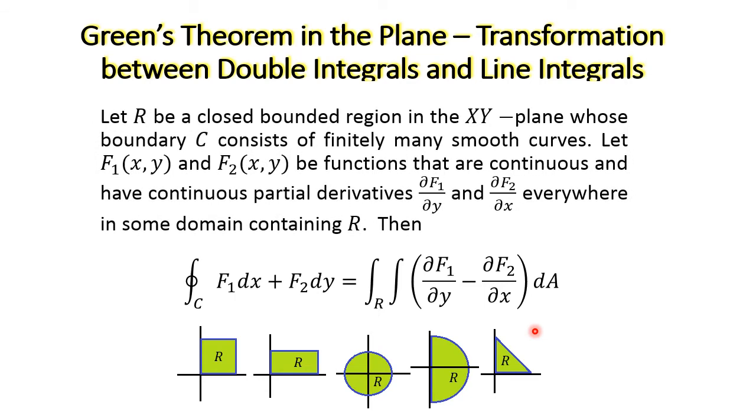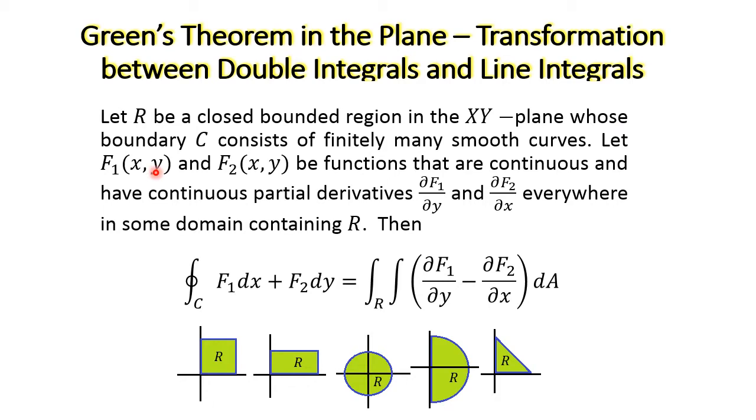So the statement of Green's theorem goes like this: let R be a closed bounded region in the xy plane whose boundary C consists of finitely many smooth curves. Here there are four lines connecting the closed region R. Here there is only one closed smooth curve enclosing this region R. Here there are two smooth curves, one is the straight line, another is the semicircular arch. Here there are three lines connecting the closed region R.